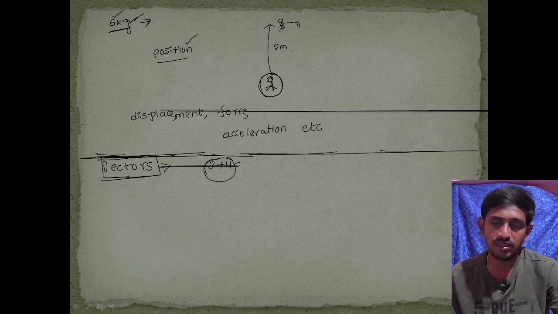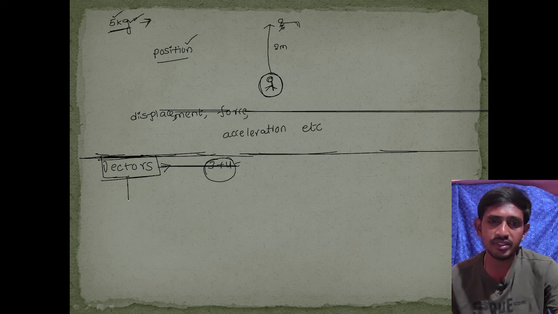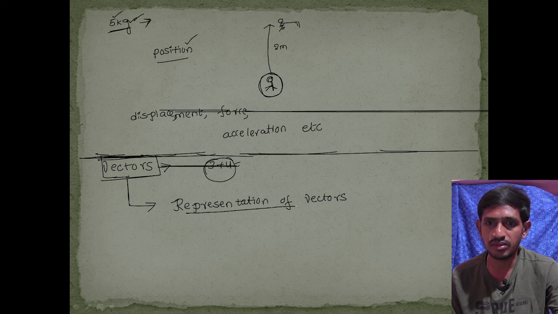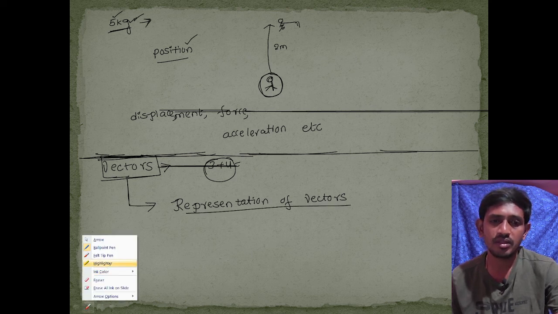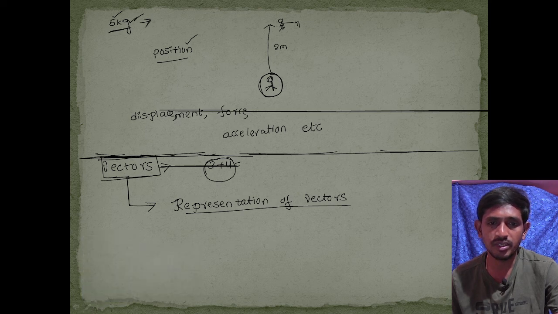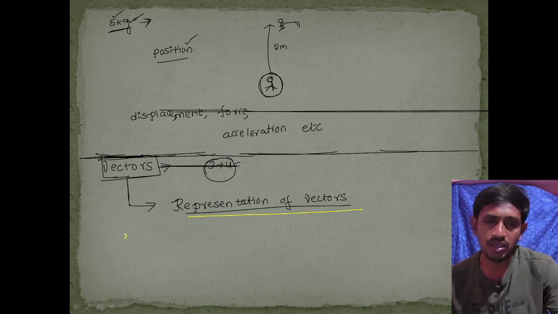So this is the vector, which has an exact direction, and this is a physical quantity. Now, the representation of vectors. I changed my color here because it's not visible. So, representation of vectors. First is the graphical representation.